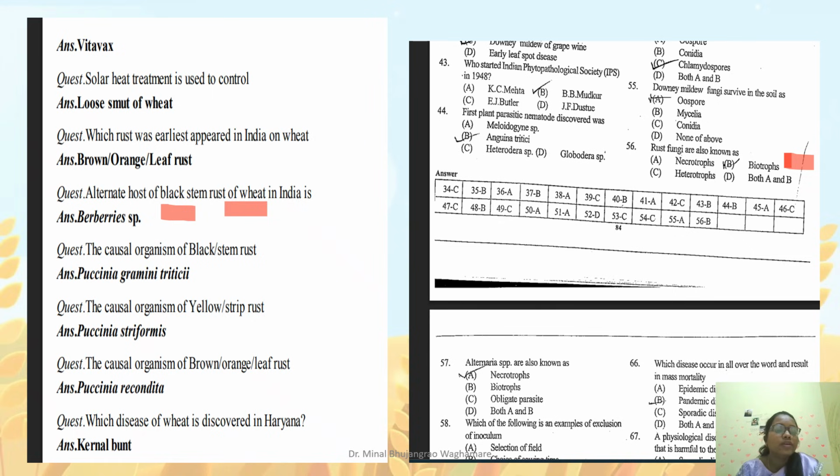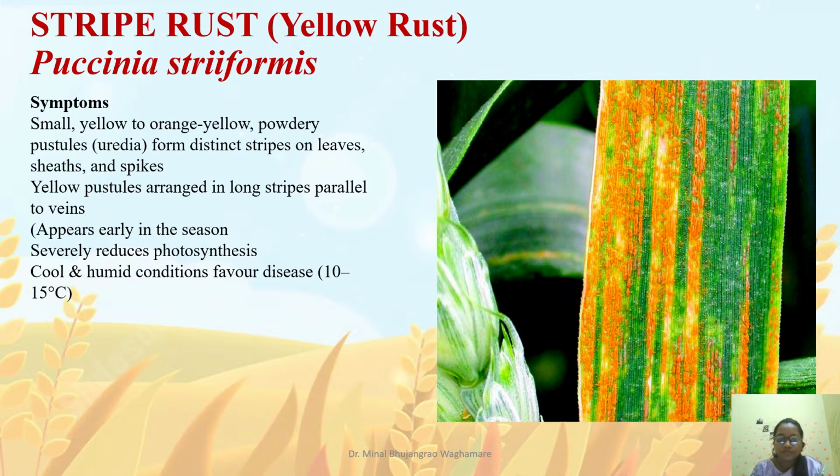And many times in PYQs it has been asked, what is the alternate host of the black stem rust of wheat in India? That is barberry. Here we can see rust fungi are also known as biotrophs, because we have seen it is an obligate parasite, and an obligate parasite is also known as a biotroph.